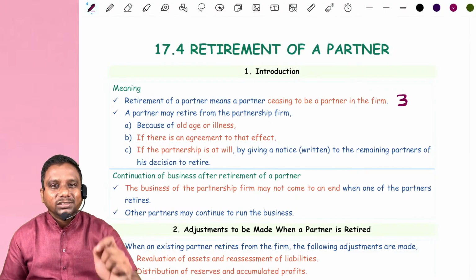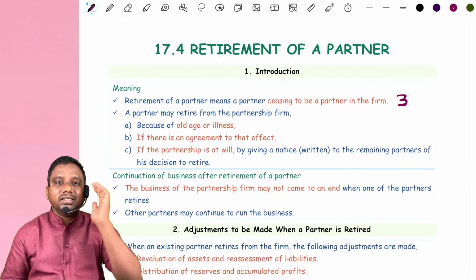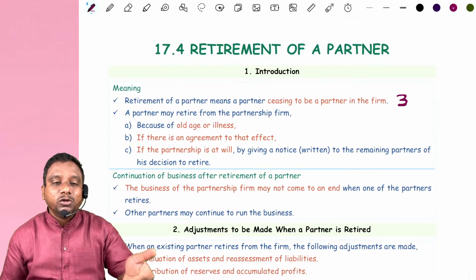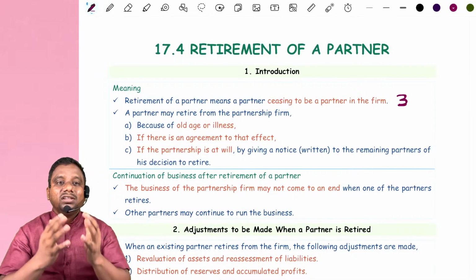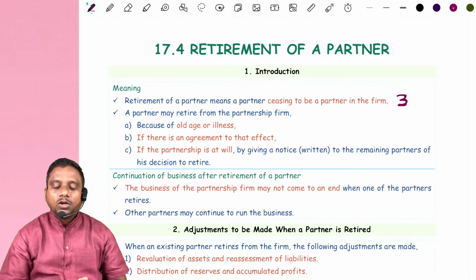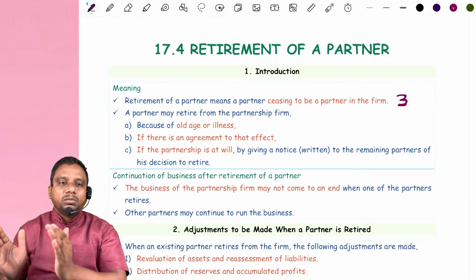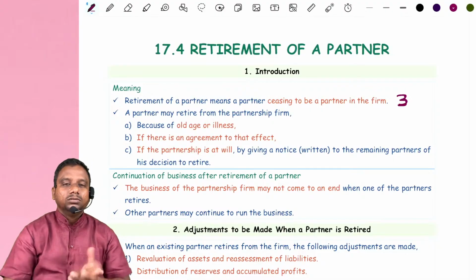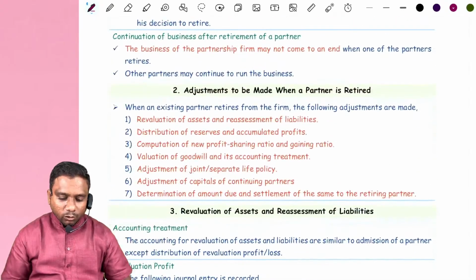We are going to discuss what the accounting treatment is when a partner retires from the organization, just as when he becomes a partner of the firm, when he contributes capital. Whenever he retires from the organization, whatever amount is due to him, we finally calculate and settle his account. Okay, Mr. Retiring Partner, this is the amount due to you. Take your capital and go. Is it clear? Yes. So that is what we are going to discuss here.